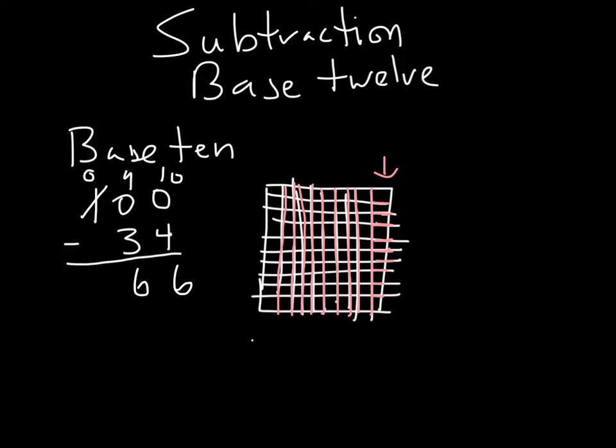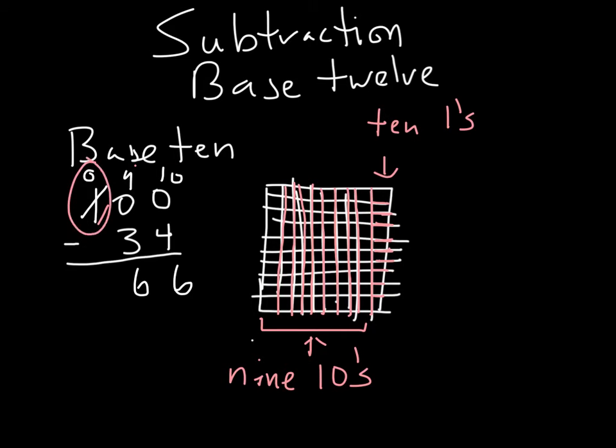So what are we left with? Here we have our 10 ones, and here we still have our 9 tens. So we broke this 100 here into 9 tens, this guy, and 10 ones, this guy here.